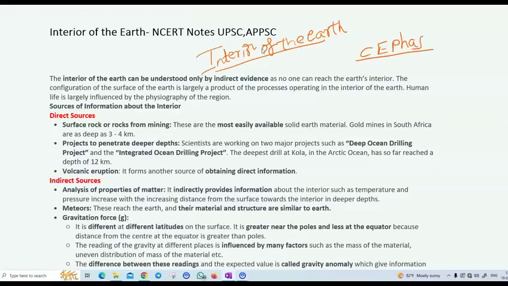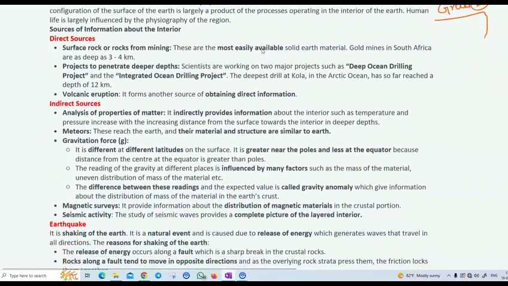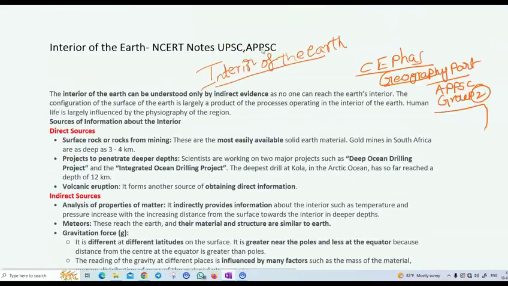In this session, we are going to discuss the geography part which is there for the APPSC Group 2. If you see, the syllabus is mainly devised in terms of 3 parts: physical geography, next human geography, and economic geography. Today we are going to dive into the part of physical geography.